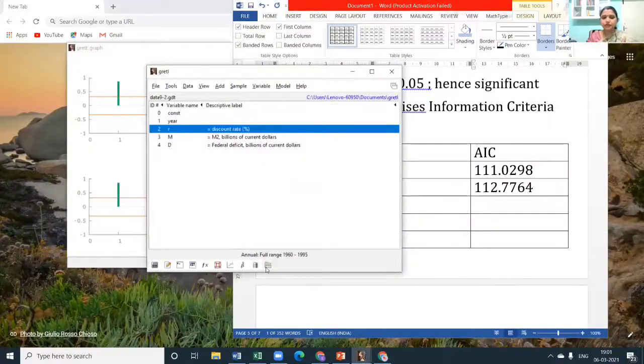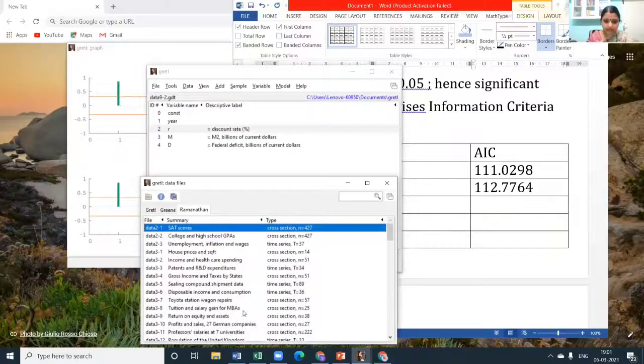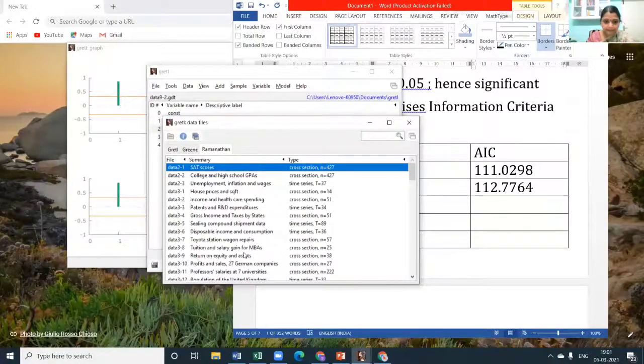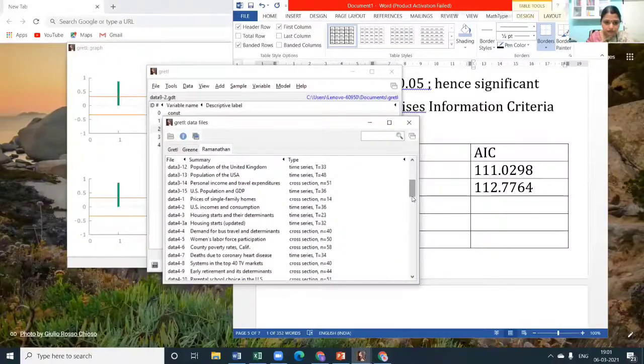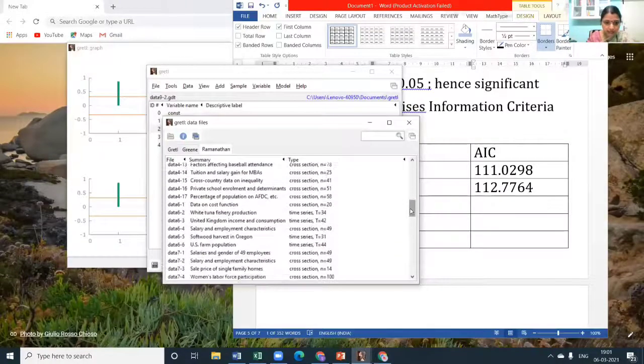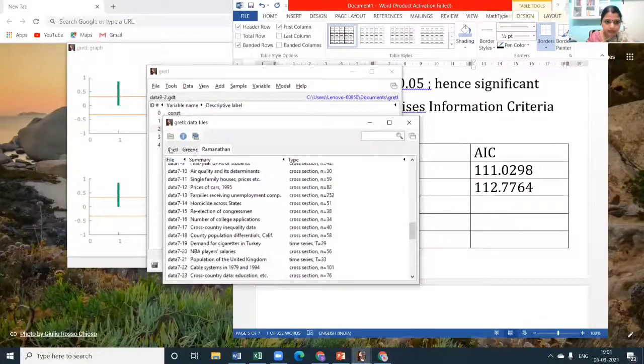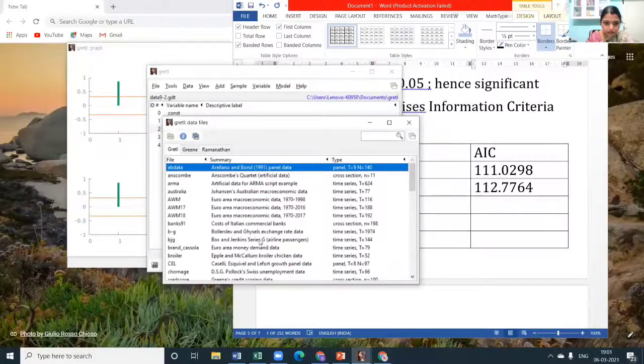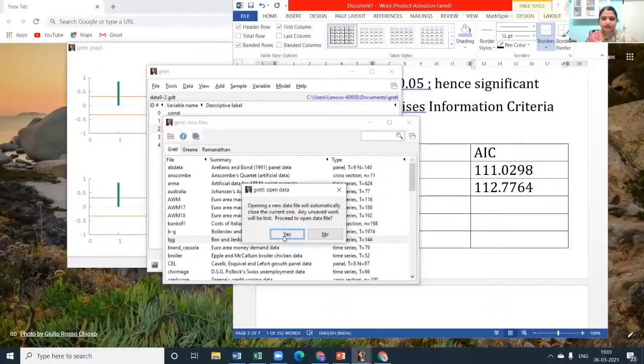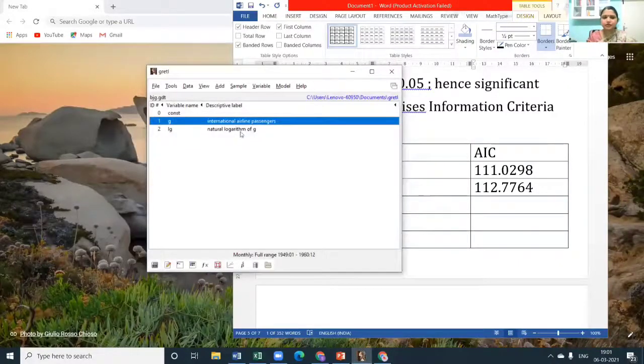a few more. I'll just show you one more file where that ACF graph is very clear. Let me take some Dow Jones or something like that. Normally our financial data is all AR models. They don't come as an MA component. I think in Gretl there are so many. Okay, yeah, let me just take one file. Okay, in Gretl I just took a Box-Jenkins.